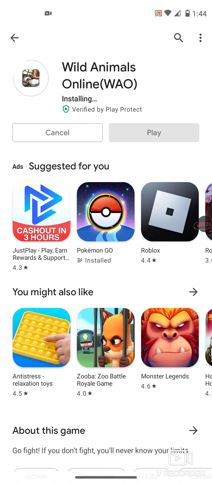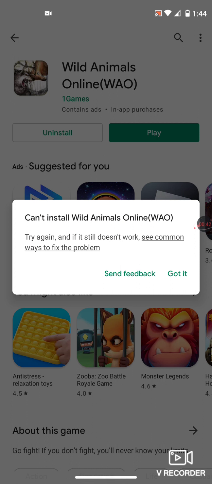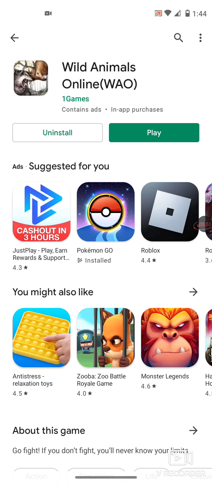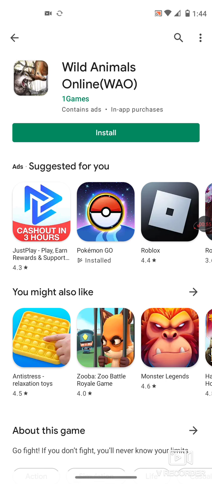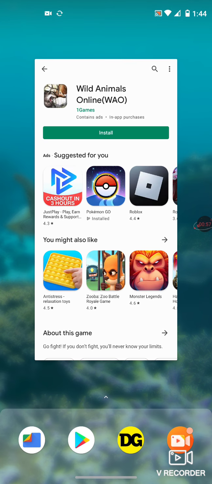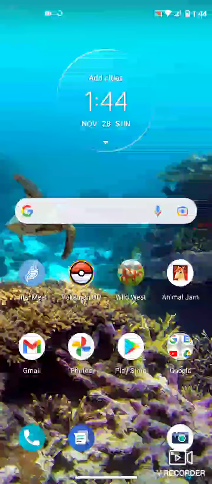Okay, it's installing. Okay, if you have this problem, I can show you how to fix it. You just tap got it. Uninstall WATMLs Online. And honestly, you can't even open it to play it either.